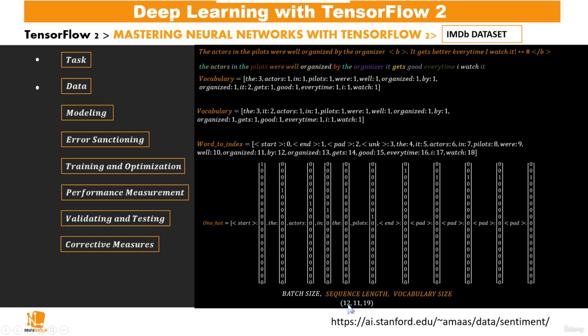Although in practice, we may have larger values for each of these. So basically, this is how we go from these words, because we can have many sentences which form each of these batches, to this output tensor, which can now be used by our model to say whether an input sentence is a good review or a bad review.